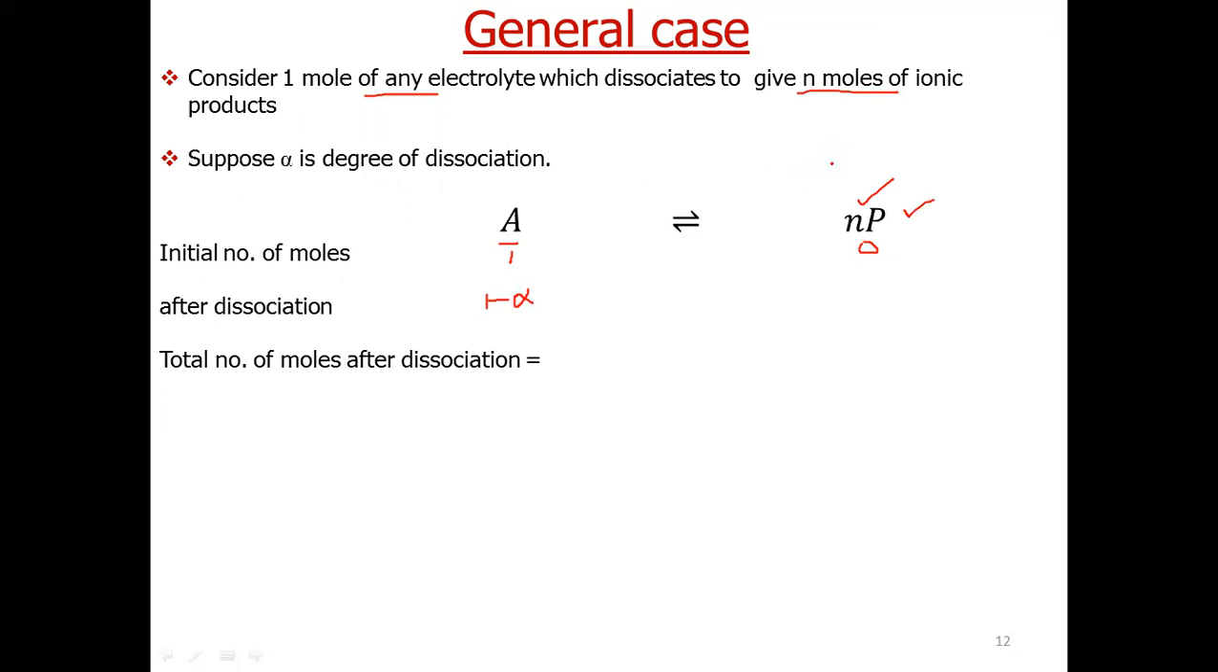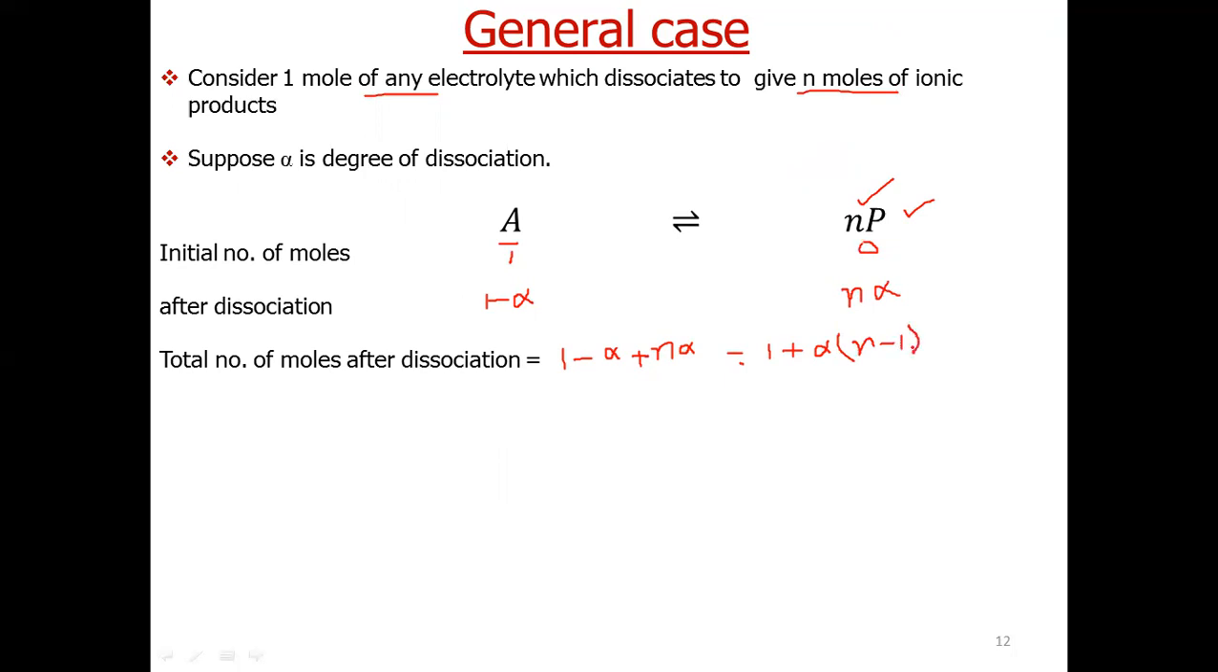1 mole of A gives n moles of P. Alpha moles of A will give n alpha moles of P. So the total number of moles becomes 1 minus alpha plus n alpha. If we take alpha common, we can write it as 1 plus alpha, we can take it common, n minus 1.